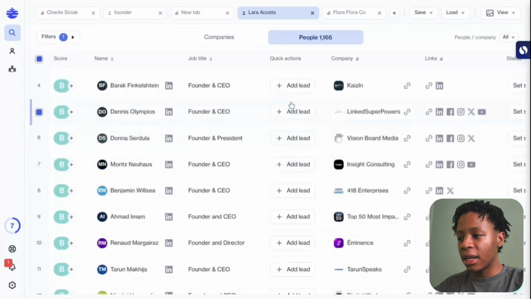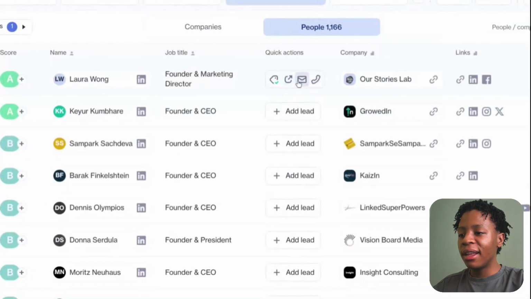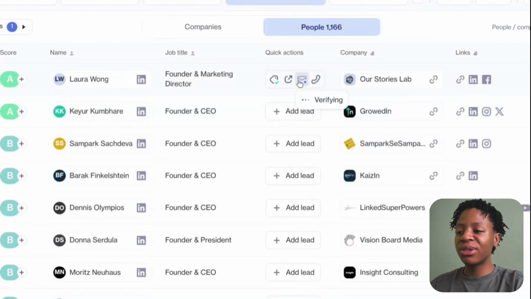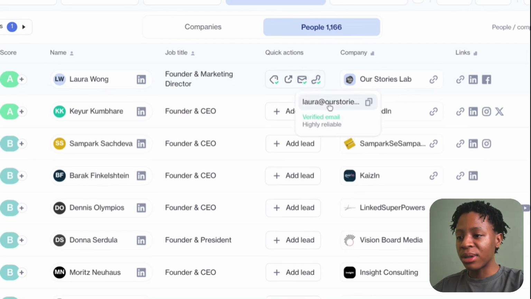And if you were to click on add lead, hopefully it's going to give us an email address of the specific individual. In terms of the phone number, I highly doubt that. Oh yeah, it actually gave us the phone number. I really did not expect it to find that phone number, but as you can see, we have the phone number, and we also have the email address of the specific individual, and obviously, oh, as you can see, a verified email address.